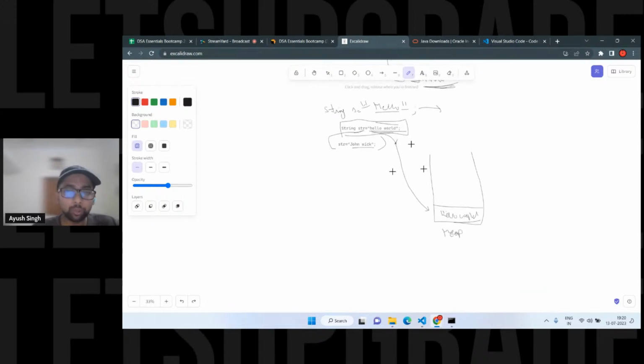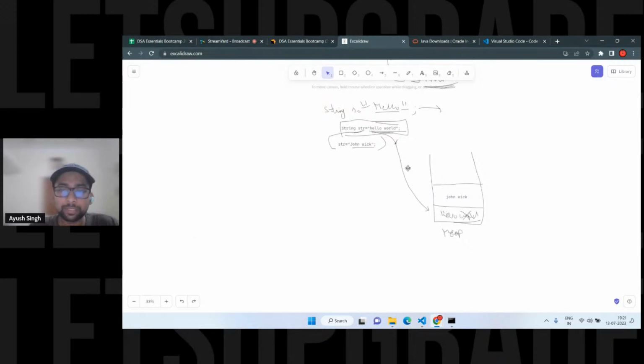When I write it like this, it will create another space. It is not going to change this one in place; it will create another space. That is one of the issues with the string, and that's why it is immutable. That is the behind-the-scenes working of the string. So this is John Wick. Just ignore the handwriting; I'll make it better. This is the John Wick.